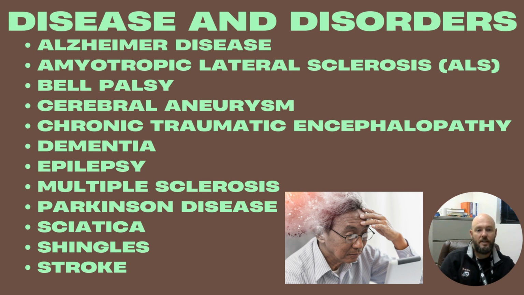Cerebral aneurysm is a ballooning of the artery within the cerebrum or the brain. This is typically asymptomatic unless that ballooning or weakening of that arterial wall ruptures. Then you have bleeding in the brain and you'll have a stroke and you could die.